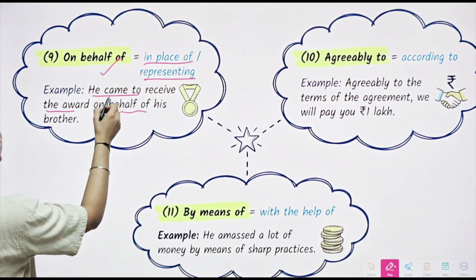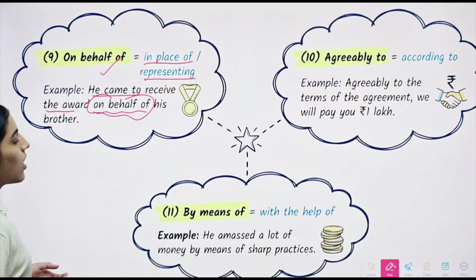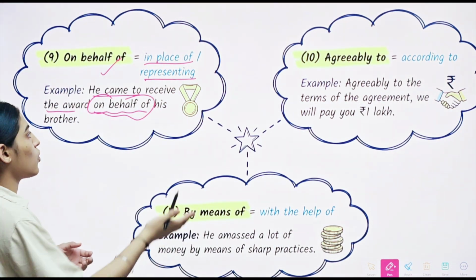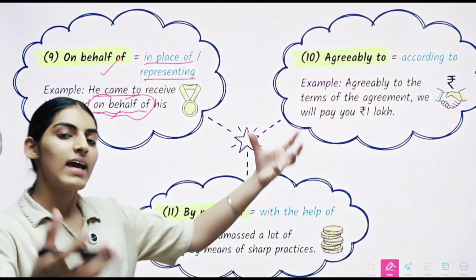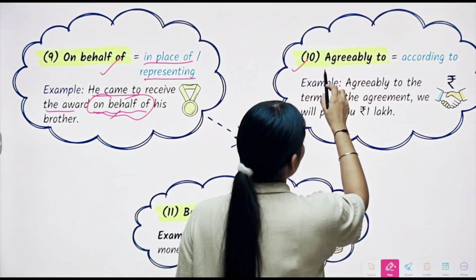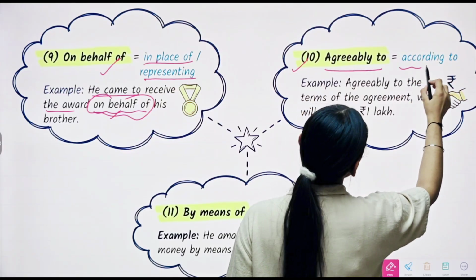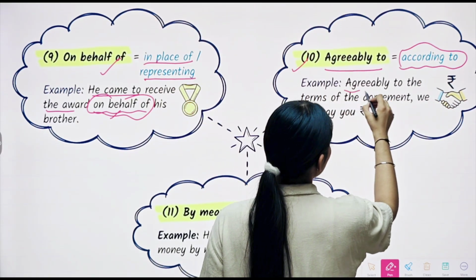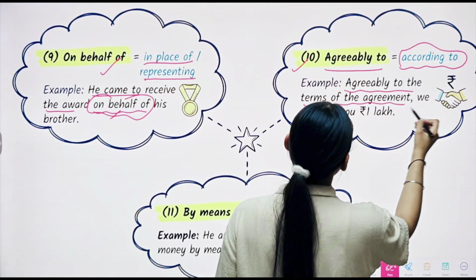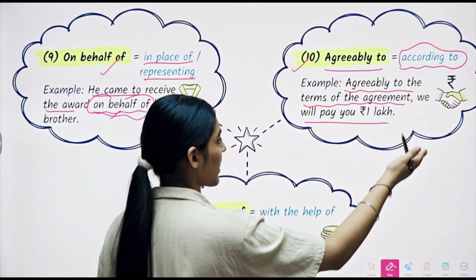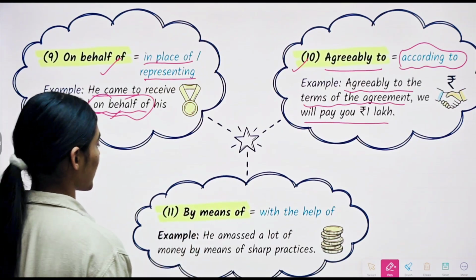Alright, for that we will use "on behalf of" in place of that person. Or if you are representing Haryana or Delhi, whenever you are presenting on behalf of that state, I am here. Now, the 10th one that we have is "agreeably to." It means according to. For example, agreeably to the terms of the agreement, we will pay you 1 lakh rupees according to the terms of the agreement. Alright, it's quite similar to the first that we have seen.